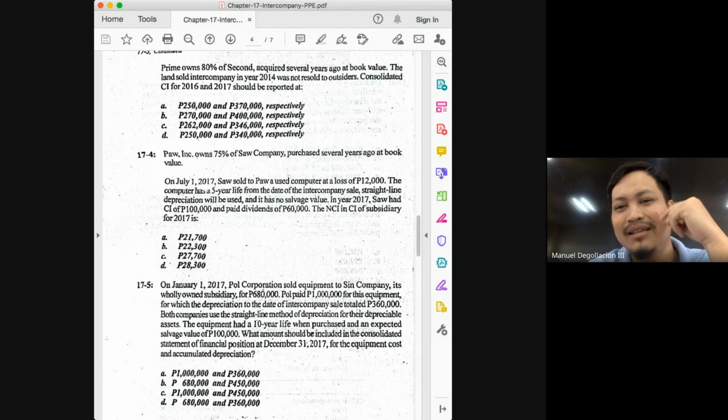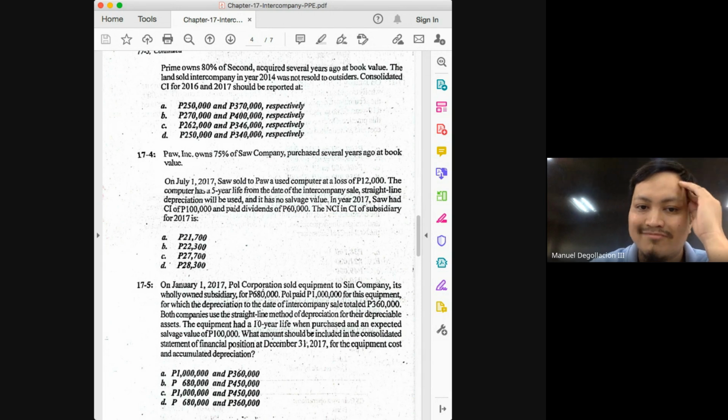So the difference in the depreciation expense will only be for the latter half of the year. So what do you do? Get 1/2 of the 2,400, and that will give you 1,200. So 100,000 reported income plus 12,000 unrealized loss minus realized loss of 1,200.